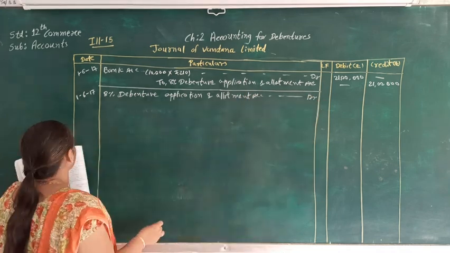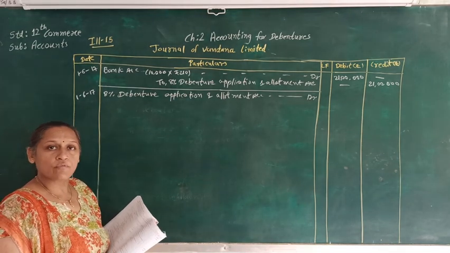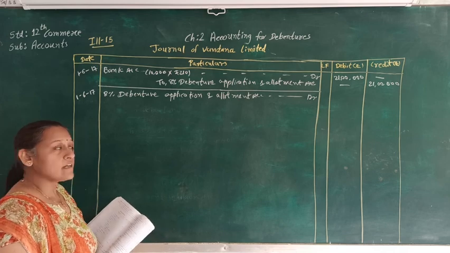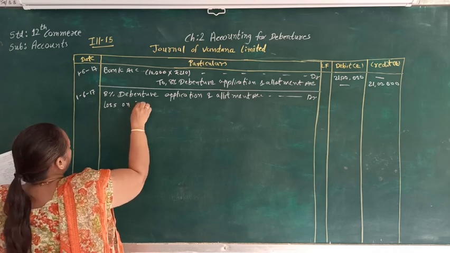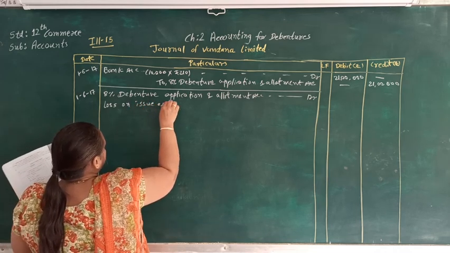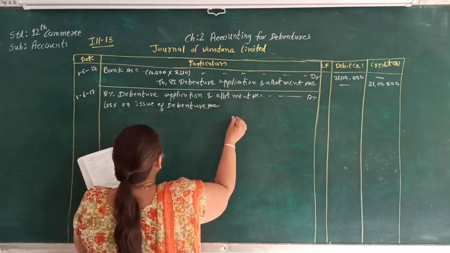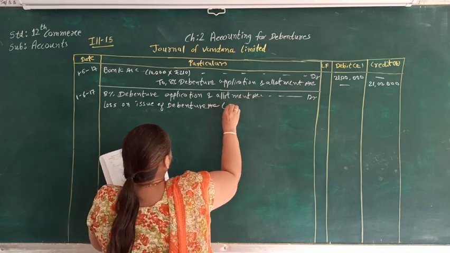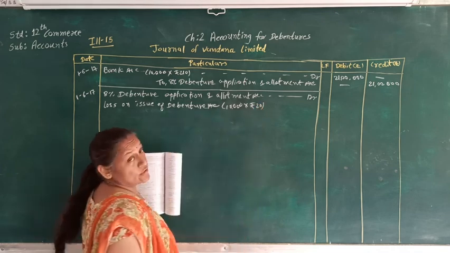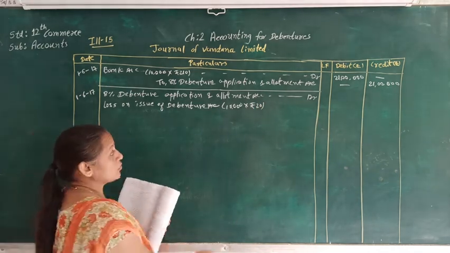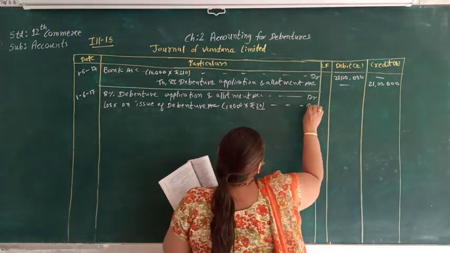Then again here, when we are going to redeem the same debenture, there will be a loss of ₹20. For that we have to provide right now. So that will be loss on issue of debenture account debit, and that will be 10,000 debentures at ₹20. Now we are going to redeem the debenture at a premium of ₹20. So here we have to provide for that, and that will be debited.